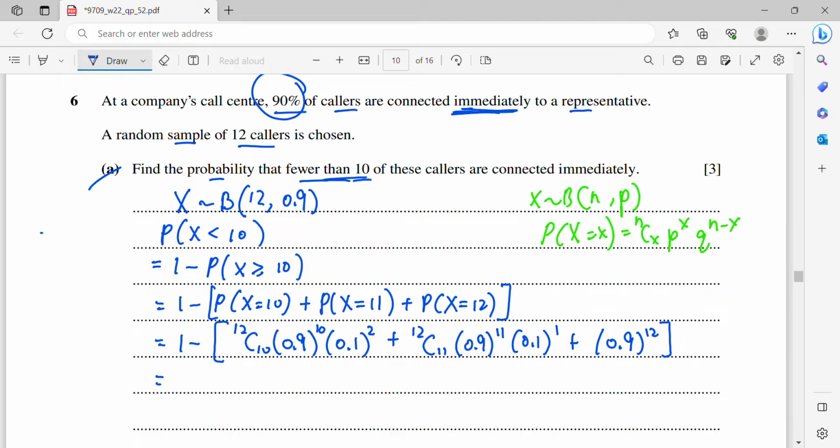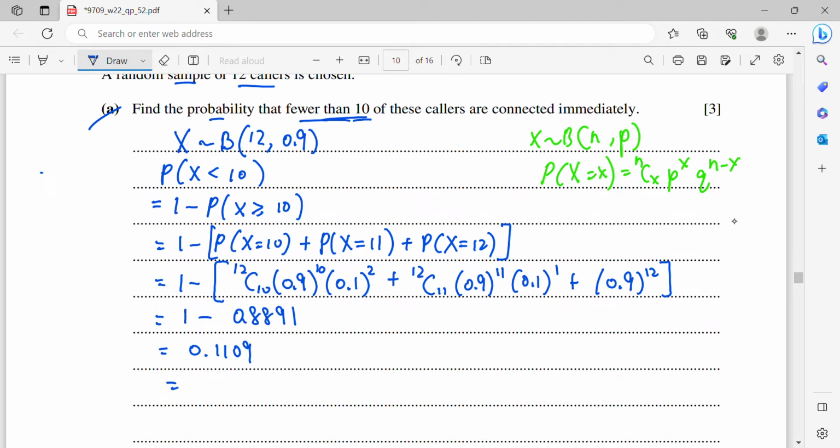Alright, so when you use this method to count, 1 minus the total of these 3 probabilities will be 0.8891. Then you will get 0.1109 and round up to 3 significant figures. That will be 0.111. Alright, so I have solved A.